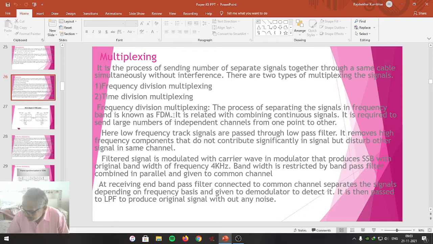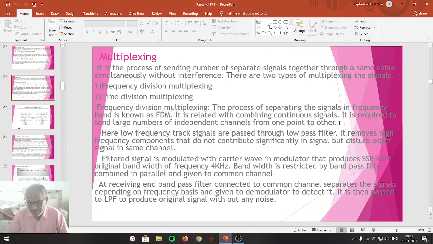Separating the signal means different types of signals are transmitted through the same frequency band, and that is known as frequency division multiplexing. It is related to combining the continuous signals in the given frequency band. Almost all the signals are combined together and transmitted within a given bandwidth. It is required to send a large number of independent channels from one point towards the other.